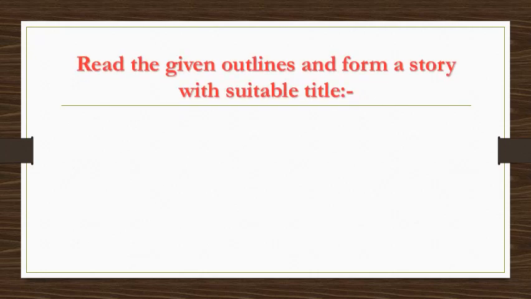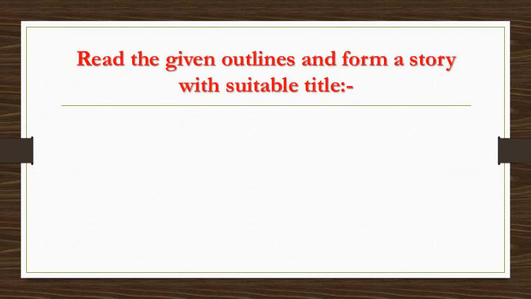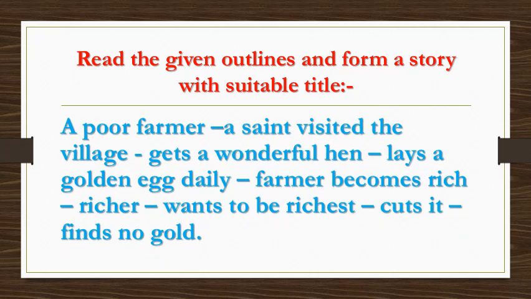Now, one sample question. Read the given outlines and form a story with suitable title. A poor farmer, a saint visited the village, gets a wonderful hen, lays a golden egg daily. Farmer becomes rich, richer, wants to be richest, cuts it, finds no gold.